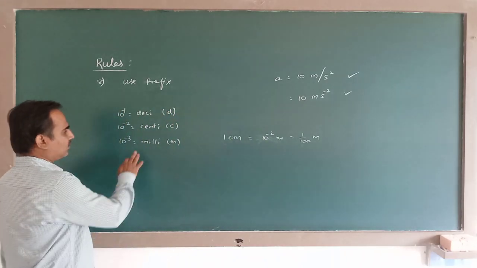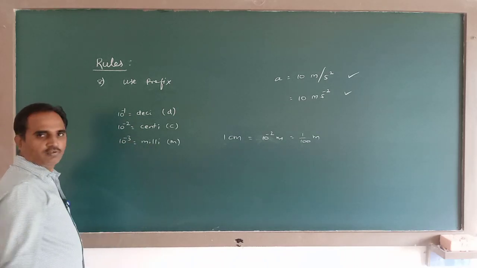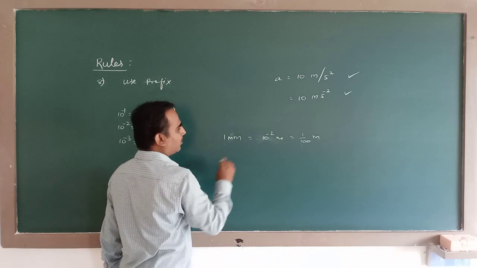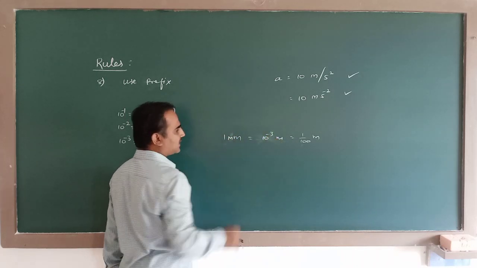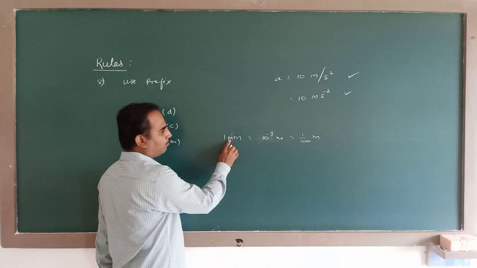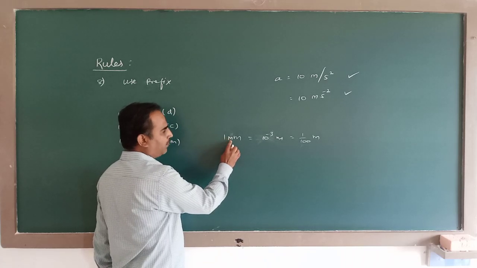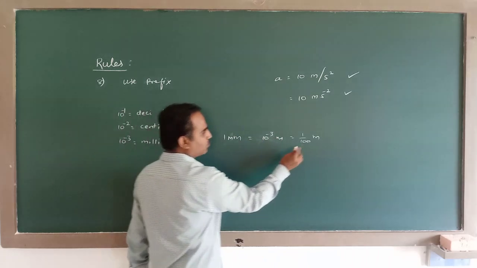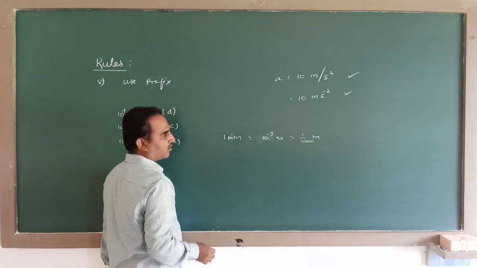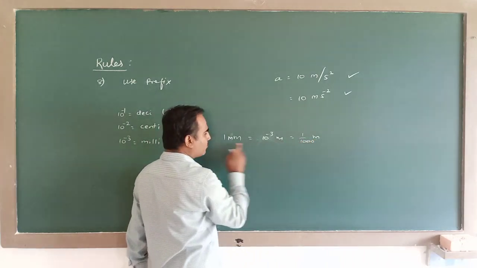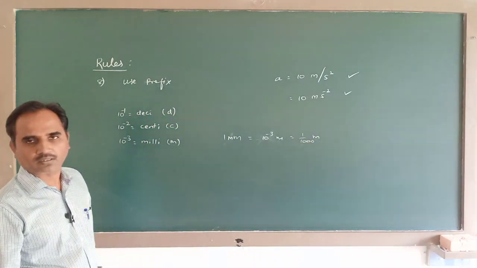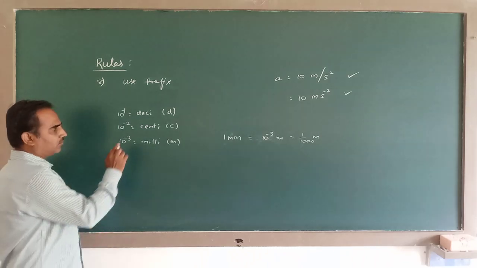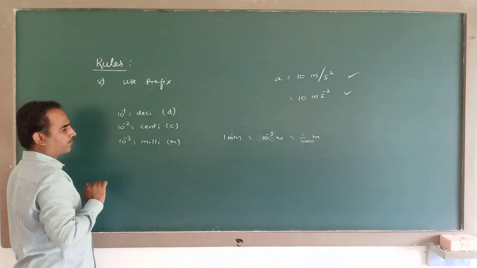Similarly, milli. Milli means 10 to the power of minus 3. 1 mm means 10 to the power of minus 3 meter. m stands for milli. So 1 millimeter means 10 to the power of minus 3 meter. 10 to the power of minus 3 means 1 by 1000. That is how 1 meter becomes equal to 1000 millimeter. So you should know the meaning of these prefixes.